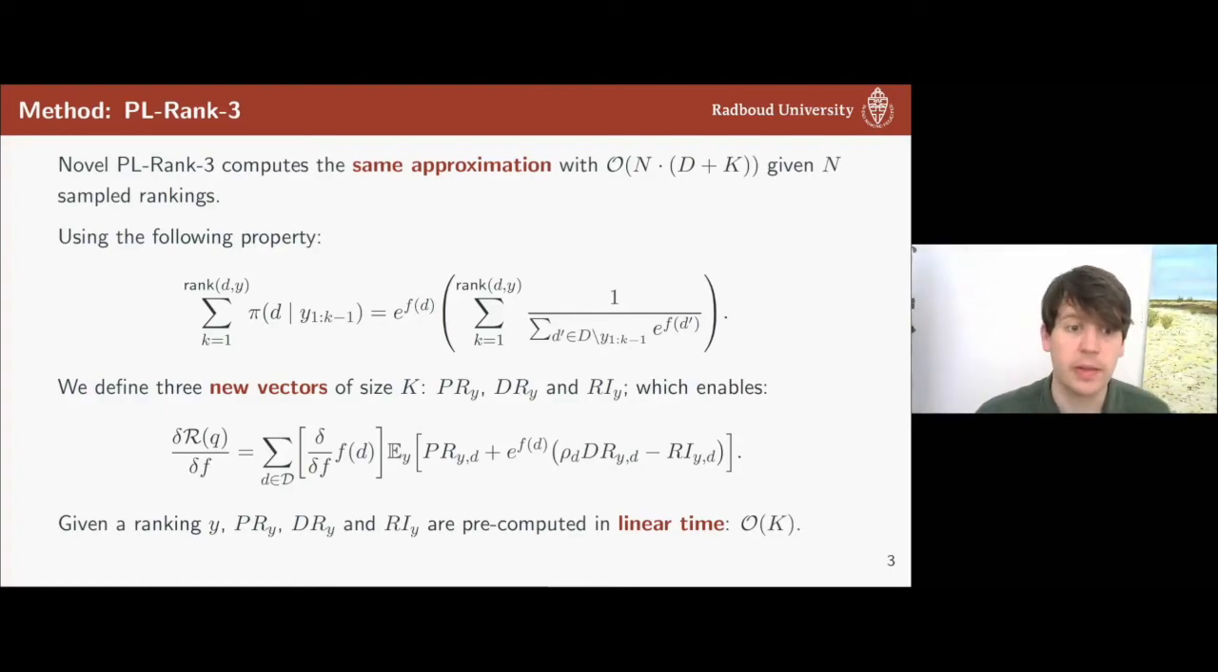That means that to get the full approximation, we can first iterate over K, and then we only have to iterate over D for each of the rankings, which gives us this complexity. Of course, we can only do this after we already have the sampled rankings, so we still have the complexity of sampling that we also have to deal with.